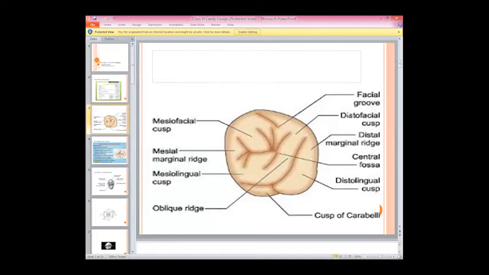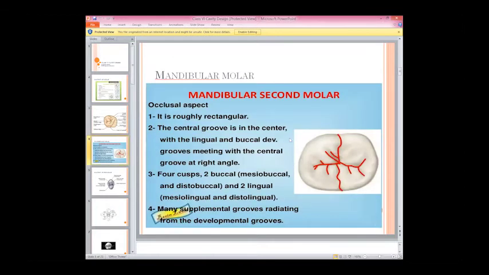Here we have discussed three new things from the last lectures. First of all, we came to know about these two ridges, the oblique ridge and the transverse ridge, in the cusp of Carabelli. Now, coming to the anatomy of the mandibular molars, I am sure this is something very clear.